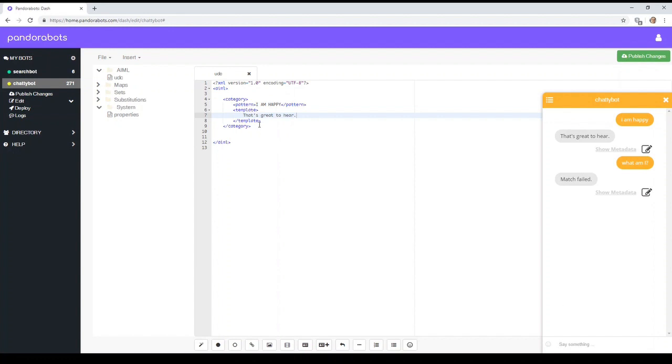No idea. How can we get the bot to learn that the user is happy? What we really need is a category similar to this. So when the user says, what am I? You told me you were happy.